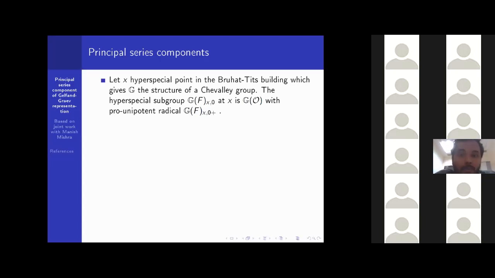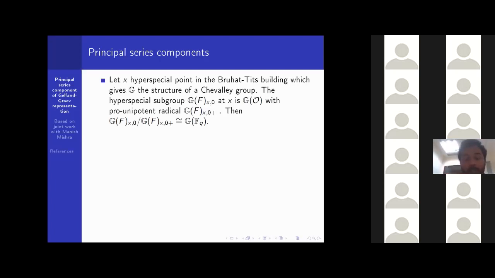So anyway, the hyperspecial subgroup G_F(x,0) is the O_F-rational point of the group G with pro-unipotent radical G_F(x,0+). Then we have that this quotient group G_F(x,0) modulo G_F(x,0+) is actually the finite group G over F_q, the F_q-rational point of the group G. This fact comes from the special fiber.